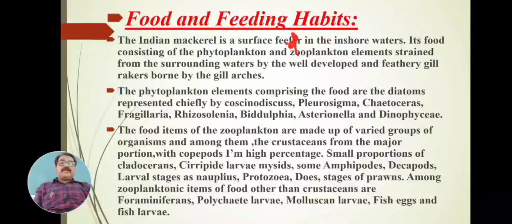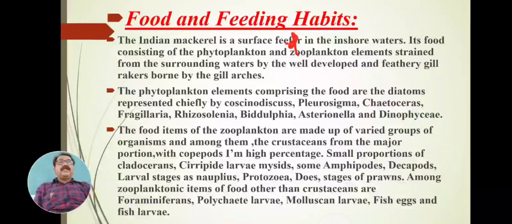In this mackerel, the food consumed is phytoplankton and zooplankton, which can be taken with the surrounding water by filtering the water through the feathery gill rakers.